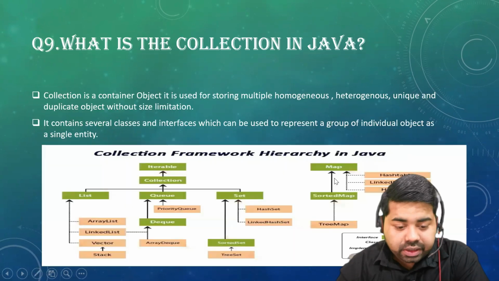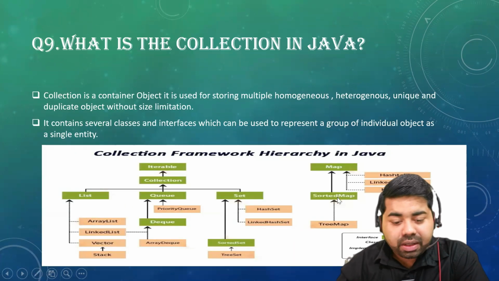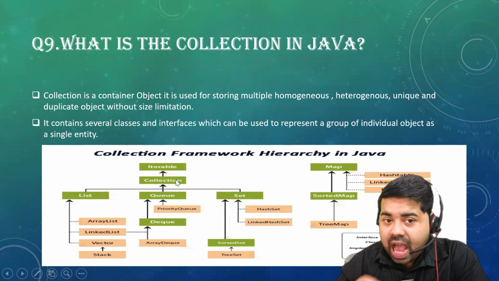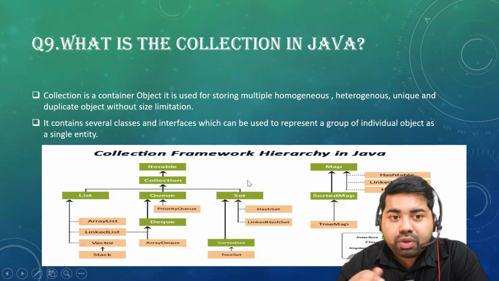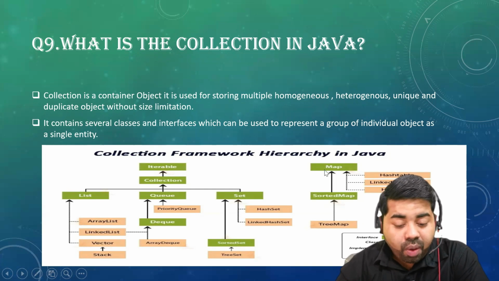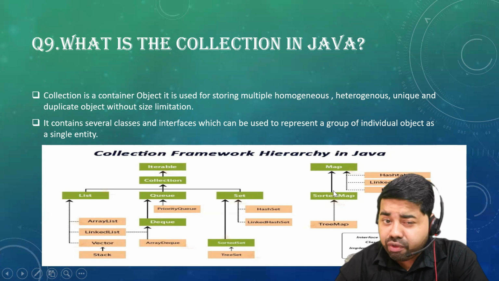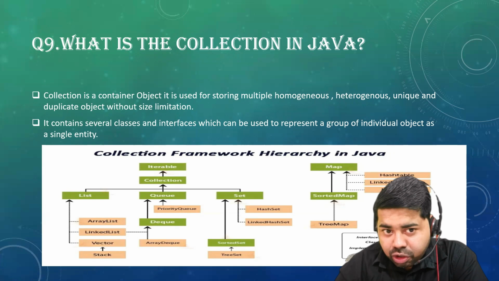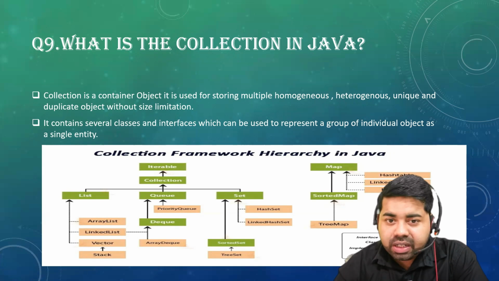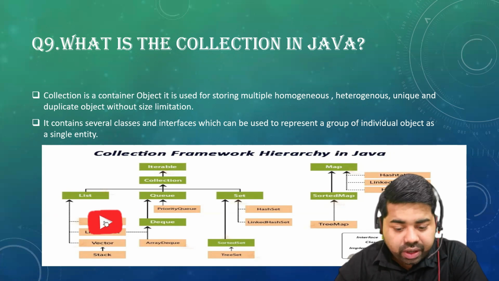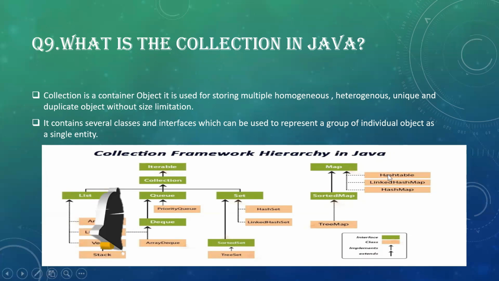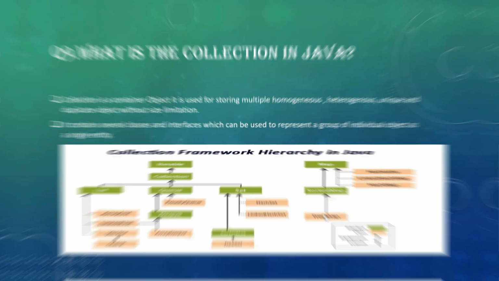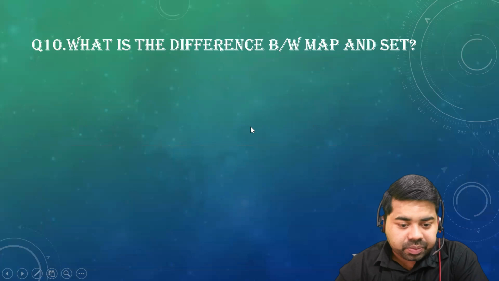Map is your separate collection. Sorry, map is your separate collection. It is not coming in the hierarchy of collection. So if you want to store the object as a key value pair, then we should go for map. So again, you have to learn in depth. You have coding practice also, because they will expect you to write the code as well, right? So implementation classes, we have hash table, linked hash map, and we have sorted set, and the tree set is your implementation class.